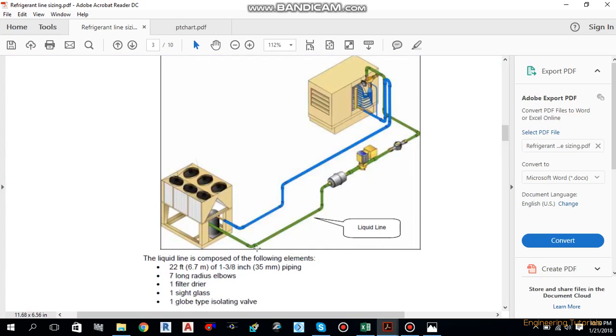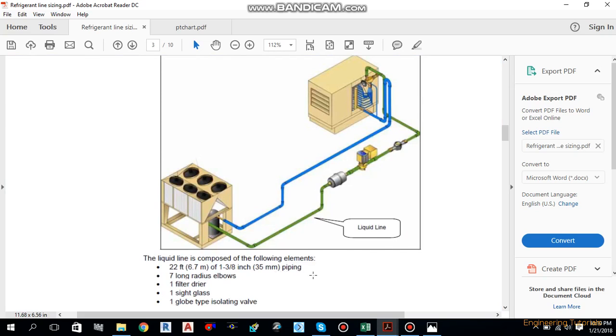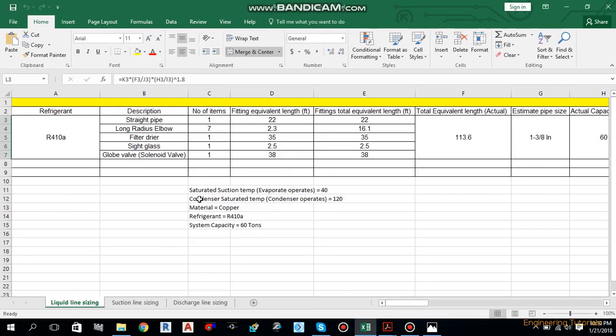How do we have 7 long radius elbows? As you can see, this is elbow 1, this is 2, this is 3, this is 4, this is 5, this is 6, and this is 7. So we have 7 long radius elbows over here. So let's move back to our Excel sheet.